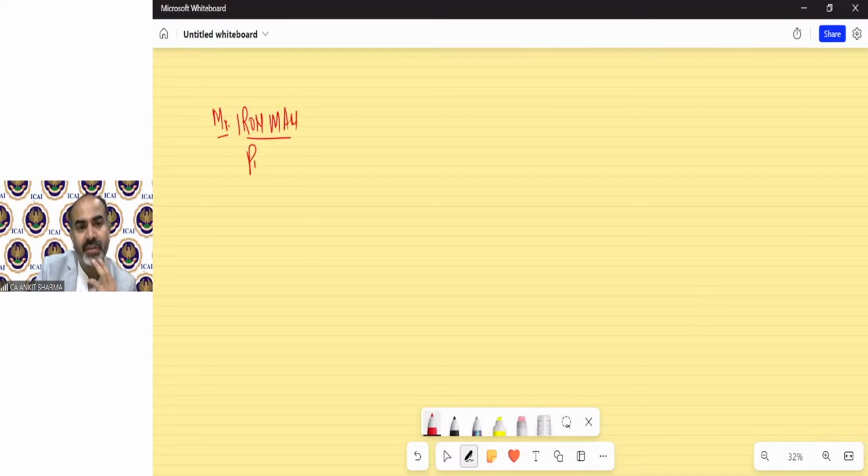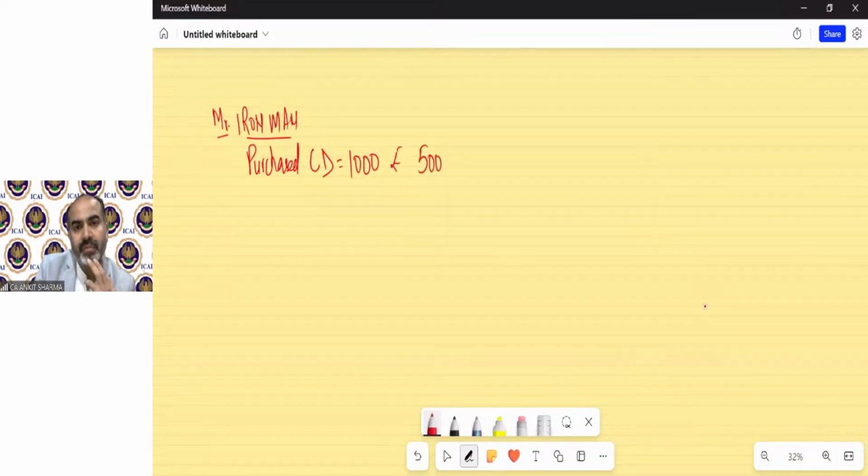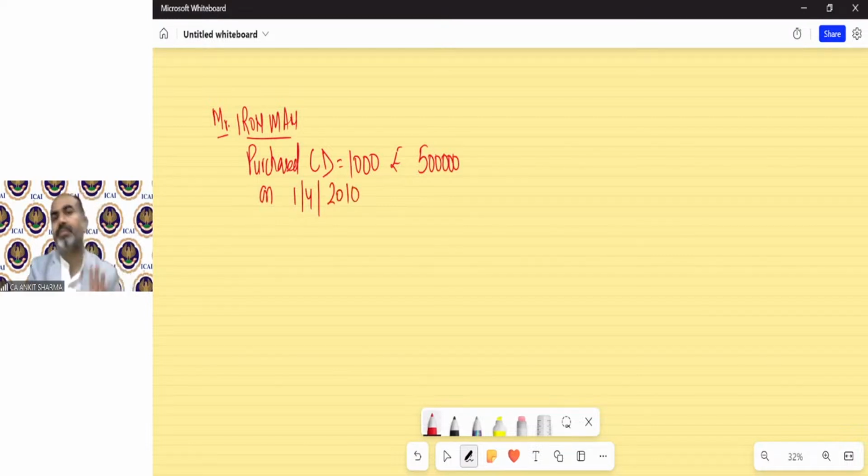He purchased 1000 convertible debentures for rupees 5 lakh on 1st April 2010. Clear? Now, these are numbers. This is value.